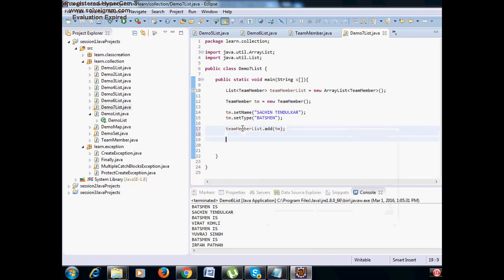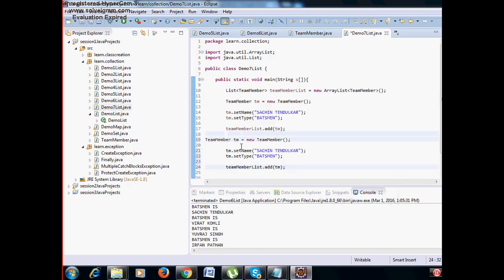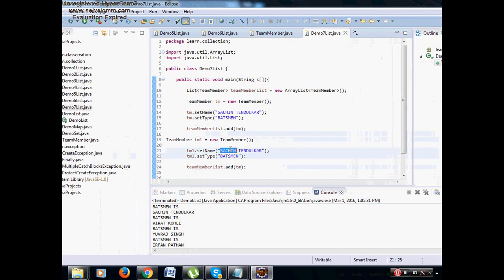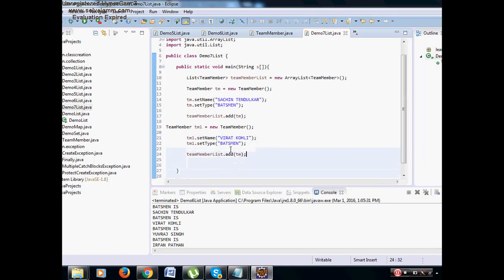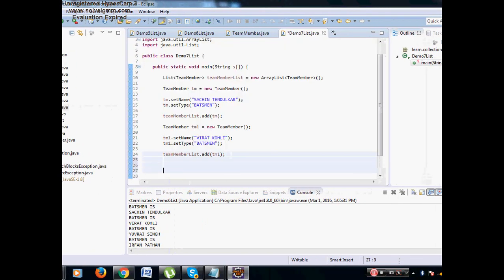So now I have added Sachin in the list. Next, in the same way, I'll create one more object, tm1. Set name Virat Kohli, set type batsman, team member list dot add tm1. Now I added even the second object.